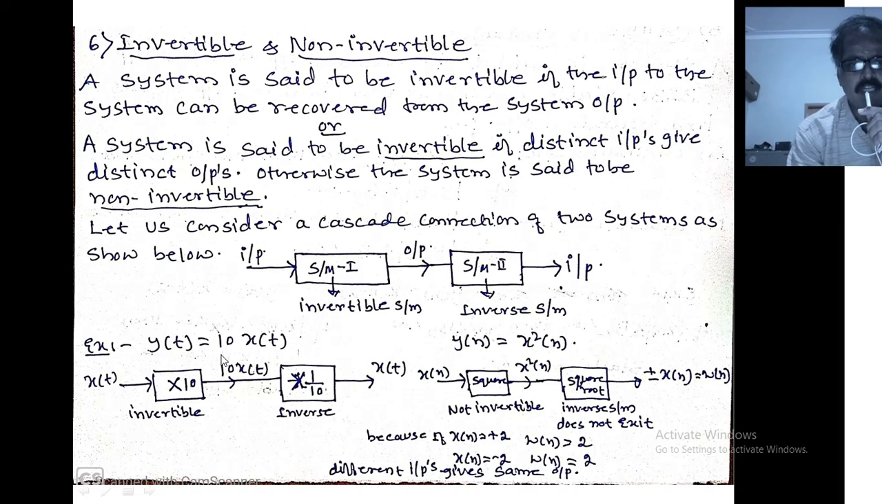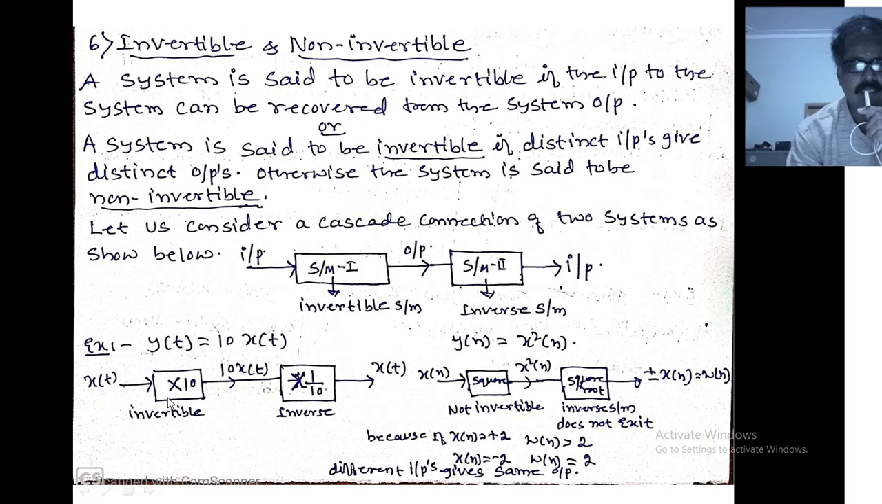Say y of t equals 10 into x of t. Here I have a system 1. The input is x of t, and the output of this system 1 is 10 into x of t. Can you guess what system it is? It is a multiplier, a multiplier by 10. Hence the input is x of t, this system multiplies by 10, and the output is 10 into x of t.